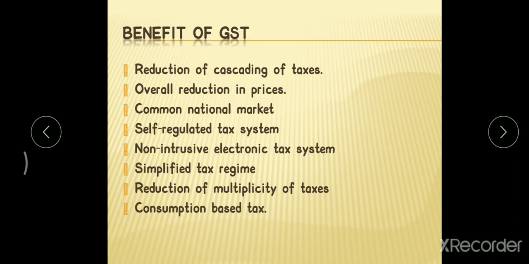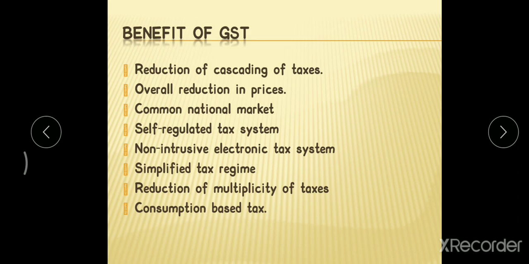Next one is common national market. As I told you, the intention of introducing GST is to bring uniformity in the taxation rate, okay, through the entire nation, the entire country, to bring a common market. This GST will create a common national market, in the sense that the rate of GST on a particular product or service is the same irrespective of any state, irrespective of any union territory. Wherever you purchase the product in India, the tax rate you pay on the goods and services will be the same. That is what a common national market.